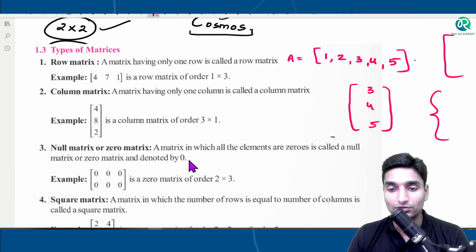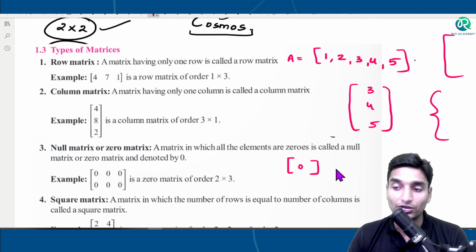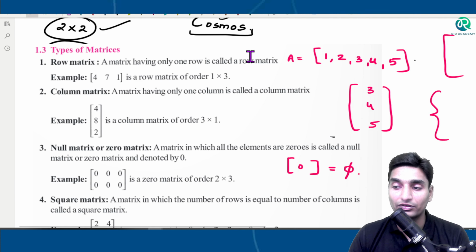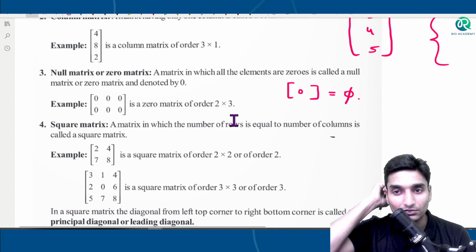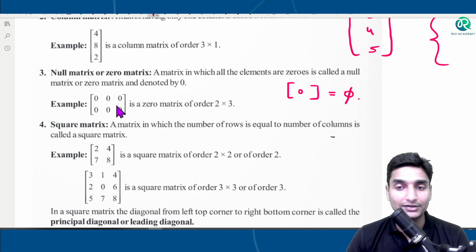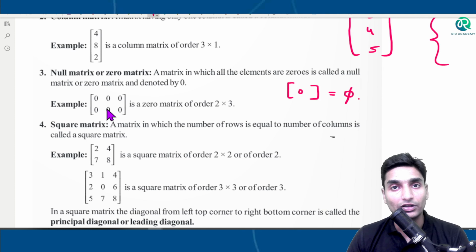Now here guys, you know that this is a null matrix or zero matrix. A matrix which has completely 0 is known to be what? A zero matrix or a null matrix, which is represented using the symbol phi. Now the question comes here. See, 0 means there is nothing inside. When there is nothing, why is it that we are representing that as a matrix? 0 means what? Nothing.